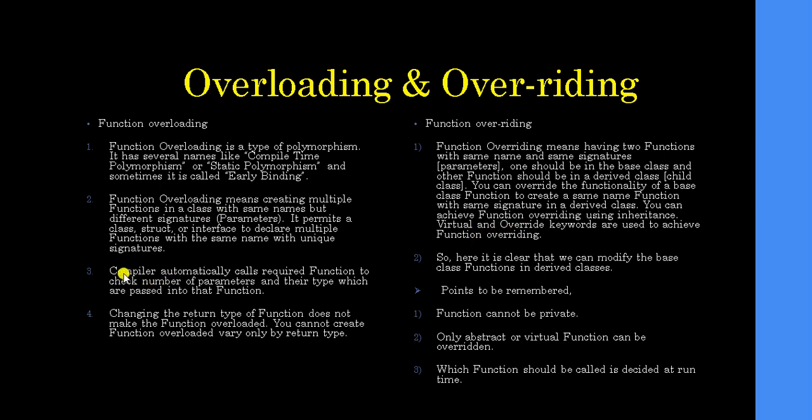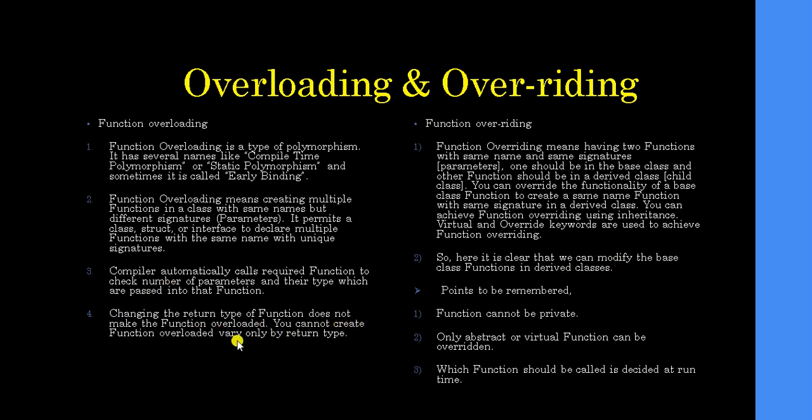In function overloading, the compiler automatically calls the required function by checking the number of parameters and their types passed into that function. So depending upon the number and type of parameters, the compiler automatically calls the required function. Here it is clear that we can modify the base class function in the derived class. Changing the return type of a function does not make the function overloaded.